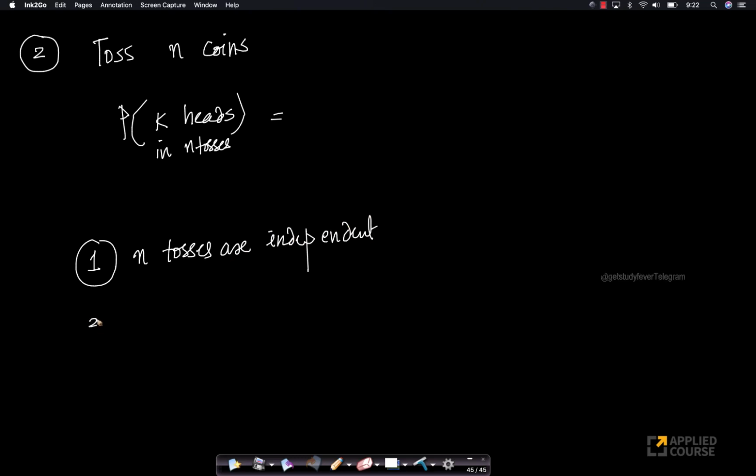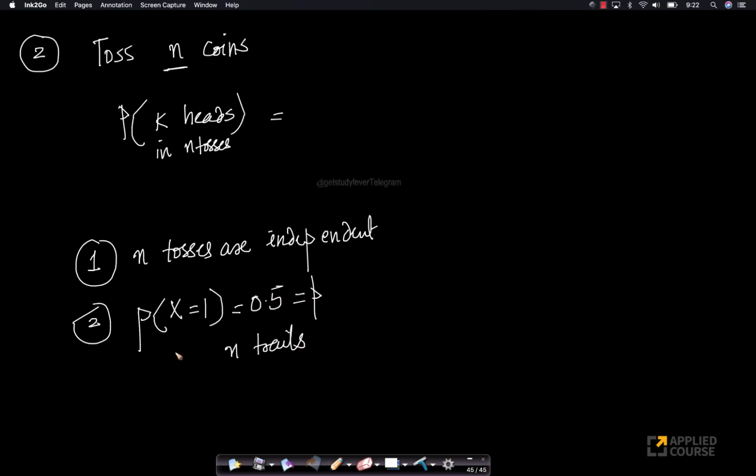Second, the probability of a head, or probability of 1, if I take a Bernoulli random variable for each coin toss, is let's say 0.5 for each of the n tosses, for each of the n trials.